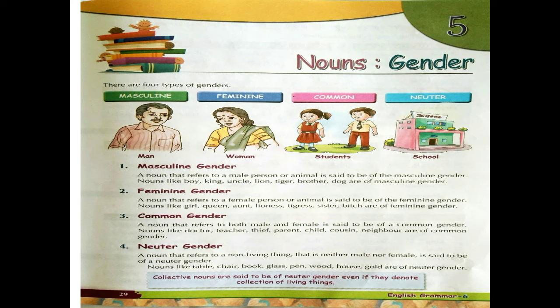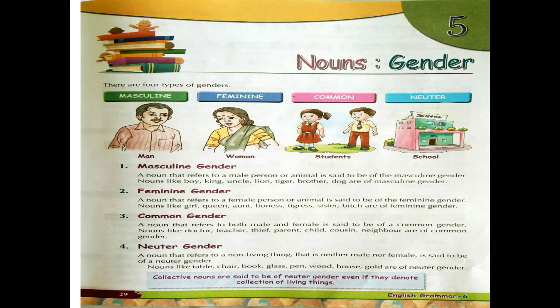Third one is your common gender, the noun that refers to both male and female. Earlier we studied only male is your masculine, only female is your feminine. Now if it is of both, like it is of male and female, it is said to be of a common gender. Nouns like doctor. Now doctor can be a girl or he can be a boy or a man. Teacher can be a woman or a man. Thief, the same kind. Parent, we know we have our father, male, we have our mother, female. So they come under your common gender.